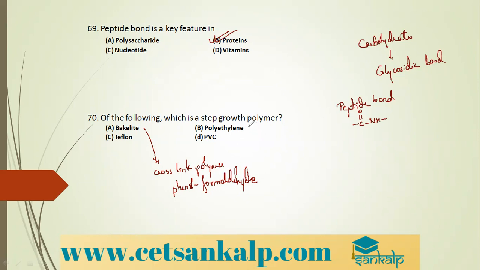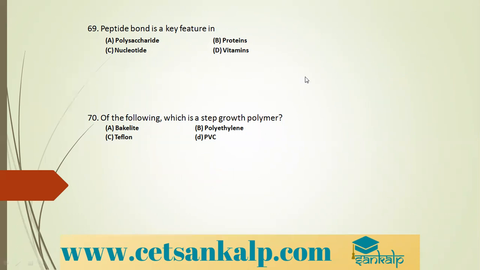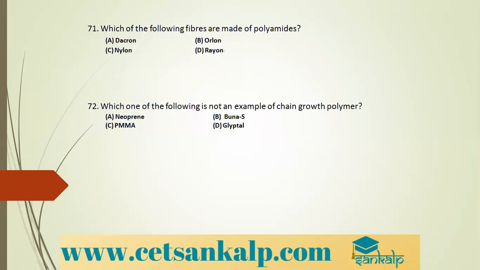Polyethylene, polythene bags, there is no functional group, so it is chain growth. PVC, no functional group, chain growth. Teflon, no functional group, chain growth. So condensation comes when there are functional groups involved. So bakelite is an example of step growth polymerization. Which of the following fibers are made up of polyamides? Dacron is a polyester. Orlon is polyester. Rayon is polyester. Nylon is a polyamide. It contains CONH linkage, so it is a polyamide.